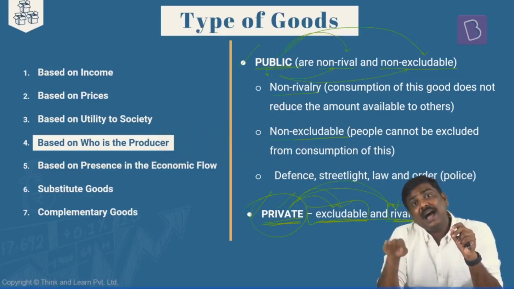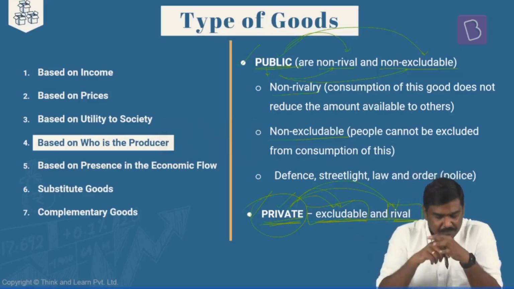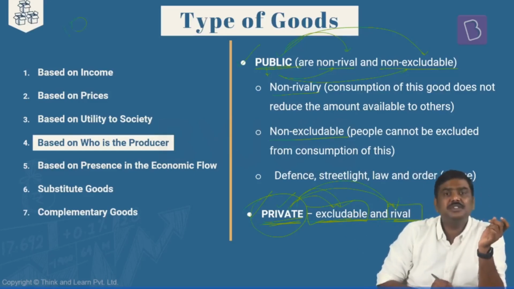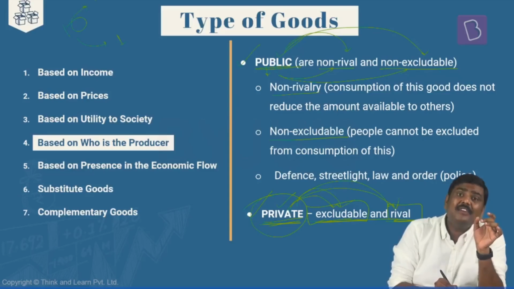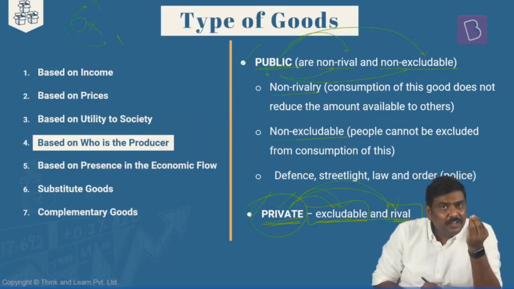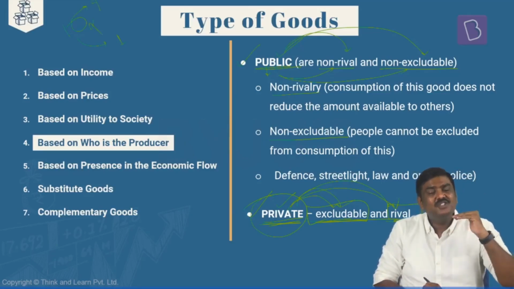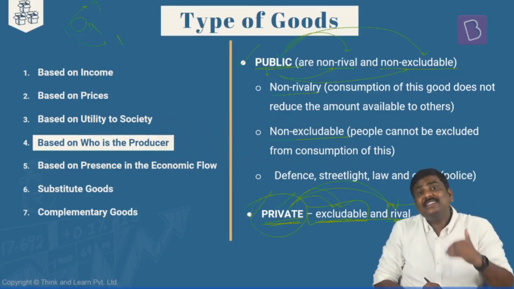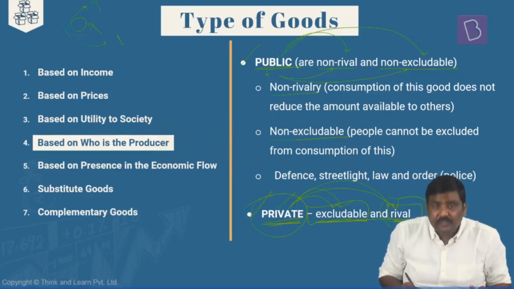That mobile phone becomes unavailable for the next consumer in the market. For example, imagine there are 10 mobile phones. Out of 10, you have purchased one. 9 are available, but not the 10th mobile phone now. That particular feature of a product wherein once purchased, once consumed, this product is unavailable for the next consumer is called the rivalry feature.